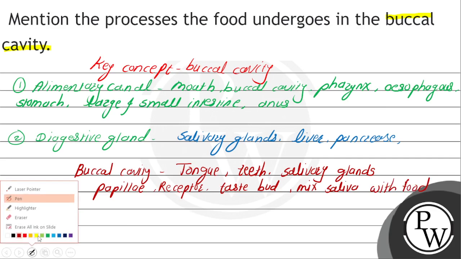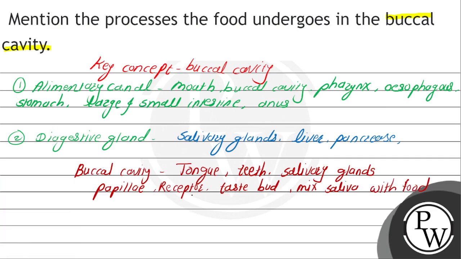It is the teeth. There are a total of 32 teeth in the buccal cavity of an adult human being, and the main function of these teeth is chewing. They break down the food into small parts.